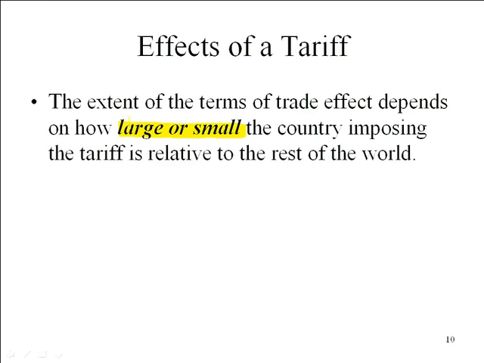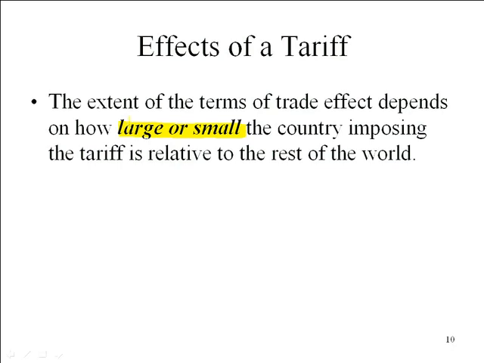Luxembourg is way too small a country in terms of imports and exports on a world basis, so it's just not going to have an effect on the price of its exports. So it's just not going to matter, right? So you get an internal effect without getting an external effect. So small countries, and again, we'll come back to this a little bit later to see what the actual implications of that are, small countries that impose tariffs cannot exercise any monopoly power. So they're not able to influence prices in the world market by their own behavior.